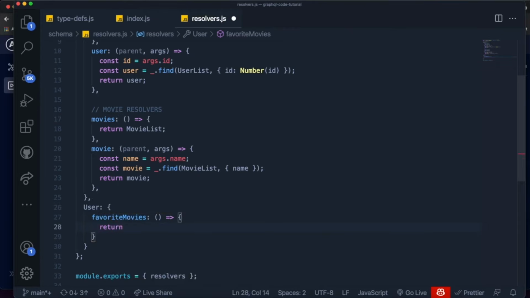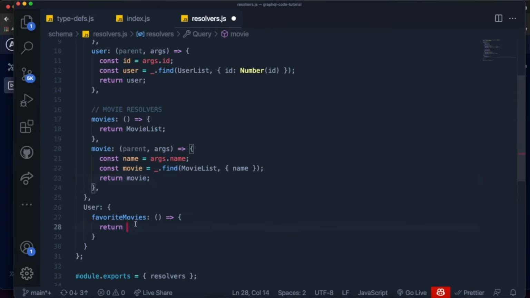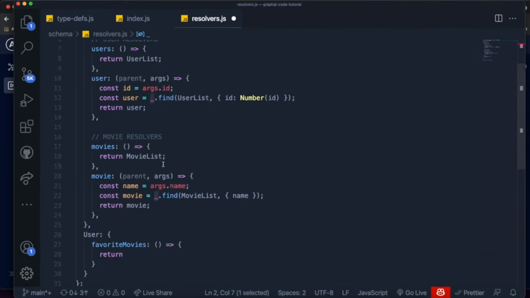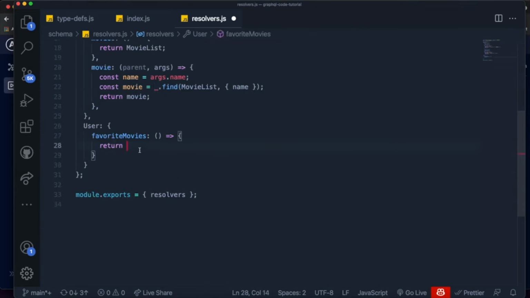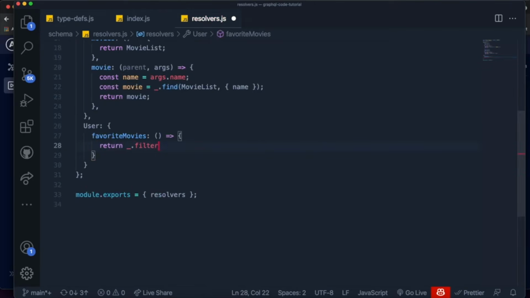Let's say that we only want to return movies that were published between 2000 and 2010, something like that. How do we do that? Well, let's just use Lodash for our case. If you're using a database, you can easily select by a specific range. But for Lodash, we're going to say .filter, which allows us to filter through a list.